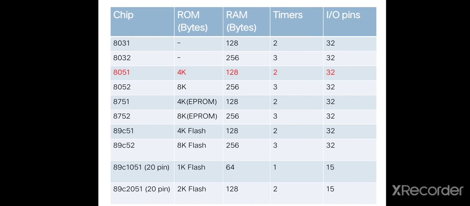Then the 8051 microcontroller contains 4 kilobytes of ROM, 128 bytes RAM, 2 timers and 32 input-output pins.